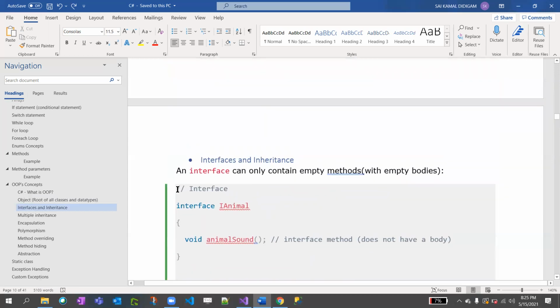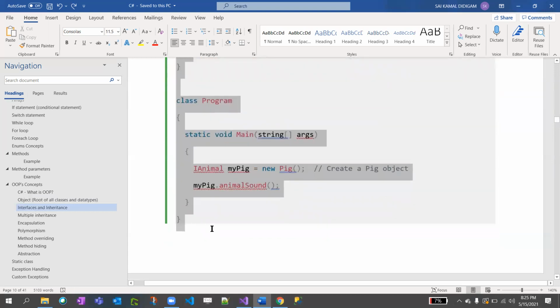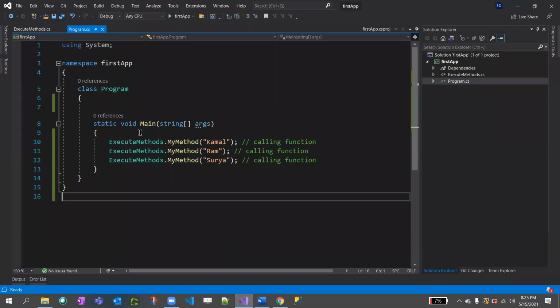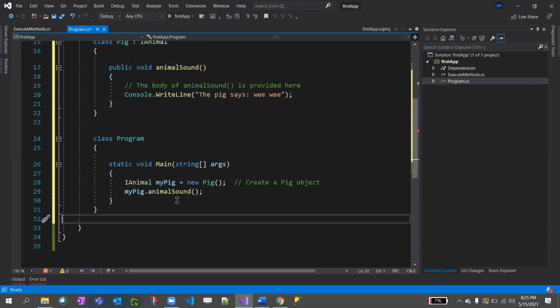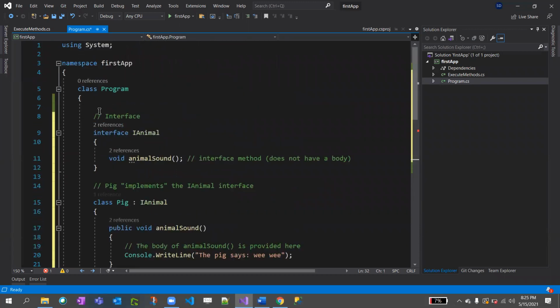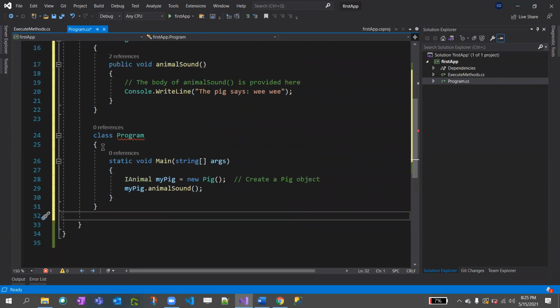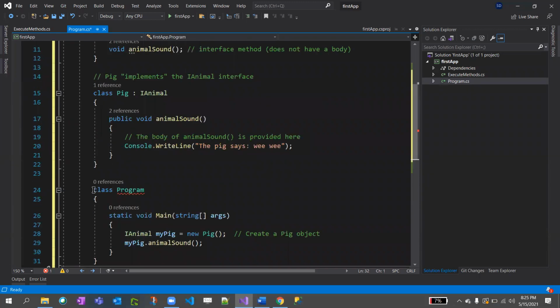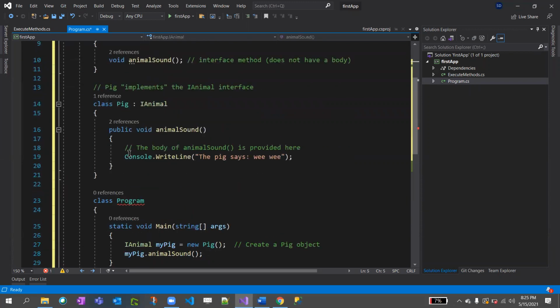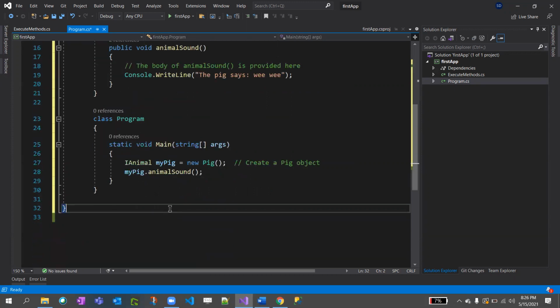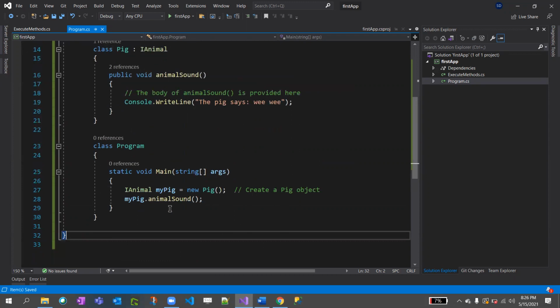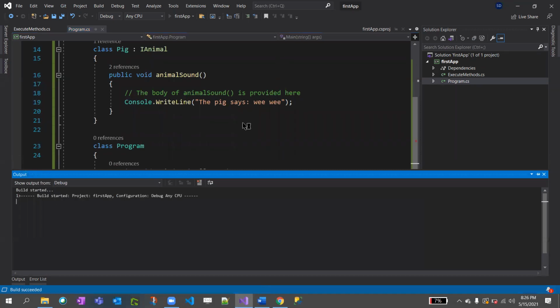I'll show you in real time, maybe you're getting confused. As you know, the execution starts from public static void main.